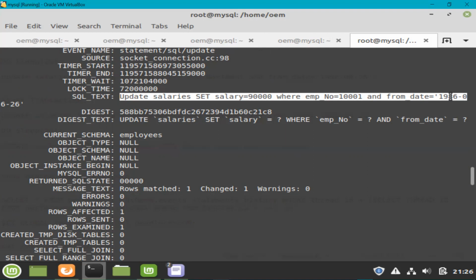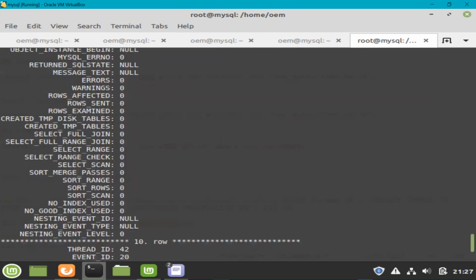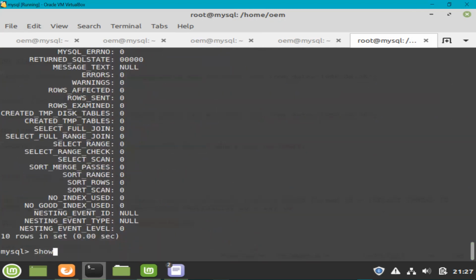The command that I have shown, show engine InnoDB status, contains only the latest encountered deadlock, the last one. But there is a possibility that your environment had too many deadlocks, of different types where different queries were running, and you want information about each and every deadlock. Then you cannot find it in show engine InnoDB status. For that, you will have to enable deadlock logging. How exactly can you enable the deadlock logging? You don't have to write any command. I'll provide all the commands in the description, so you can copy them directly from there.